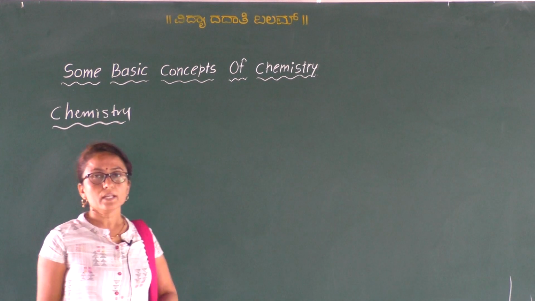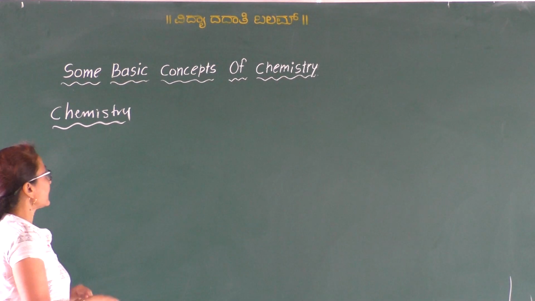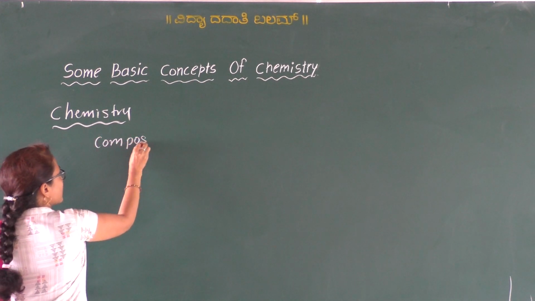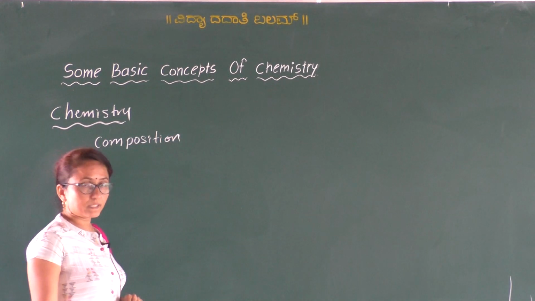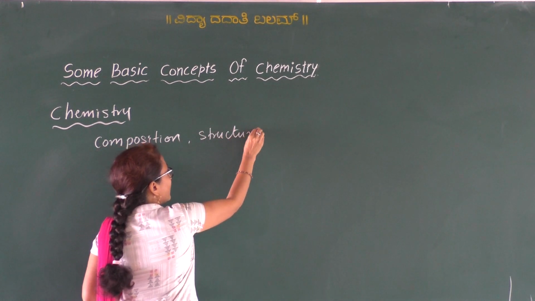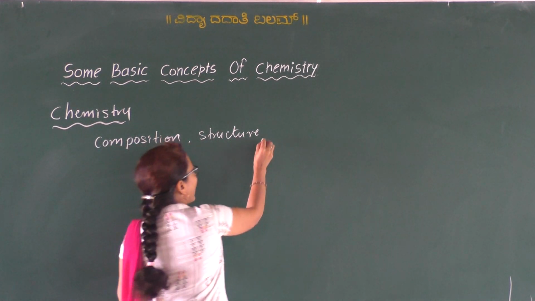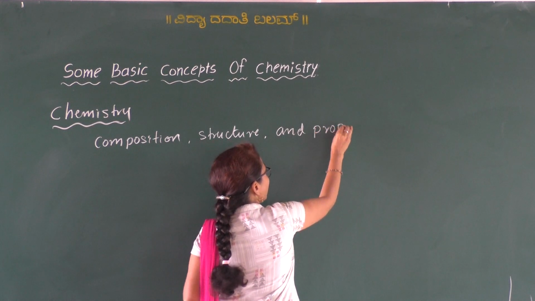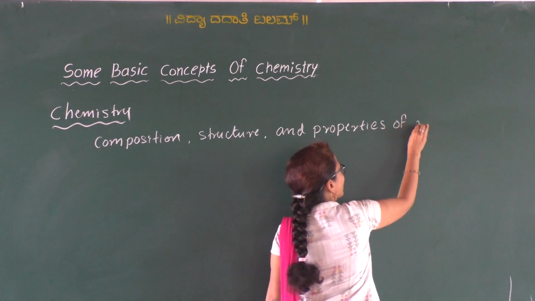As you all know, chemistry is a branch of science which deals with the study of composition. So as you know, composition means what are the particles present in that structure. So that means how these constituent particles are arranged, and the physical and chemical properties, that is the properties of the matter.